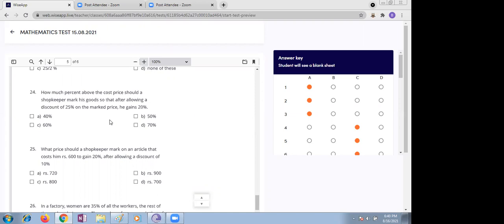Here 20, 25%. 25 means 20% is gaining. That means 120. Discount is given, means discount, ma'am, is 40%, ma'am. 40% only. How will you get that 40? Ma'am, because 20% is gaining means extra discount is of 5%, and 25 plus 20 is 45. We can subtract 45 minus 5, which can be 40, like that.